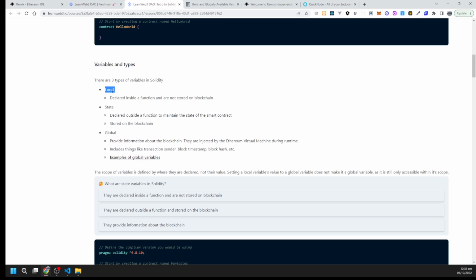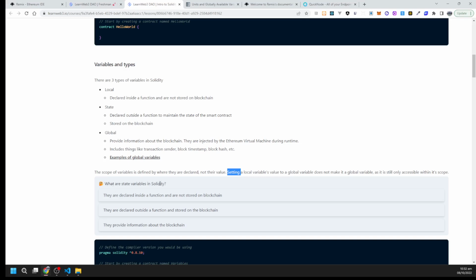It will not reside forever. It will be destroyed after the function is called and reset. So values don't define the scope of a variable; rather, where we declare the variable defines its scope.